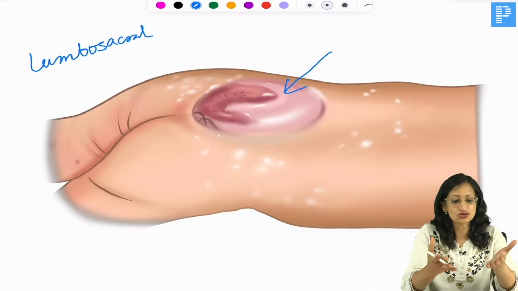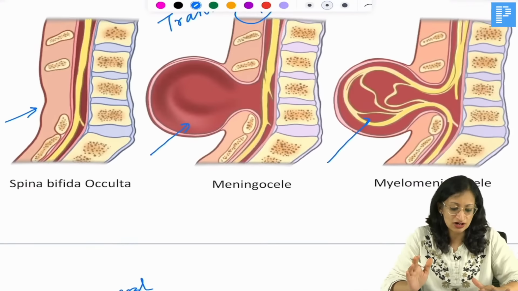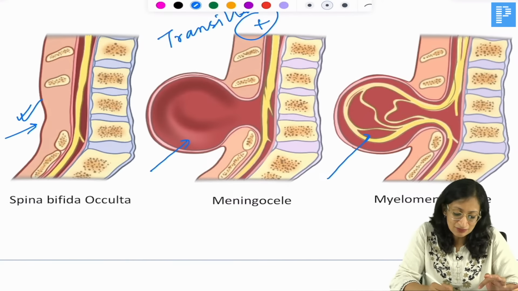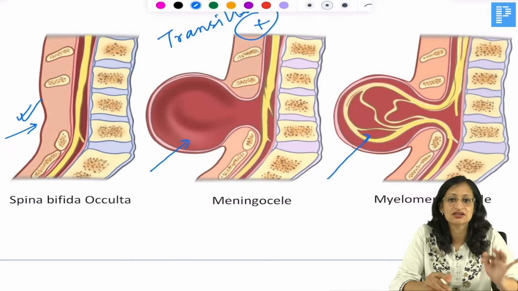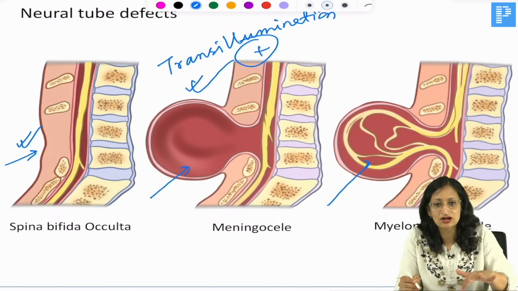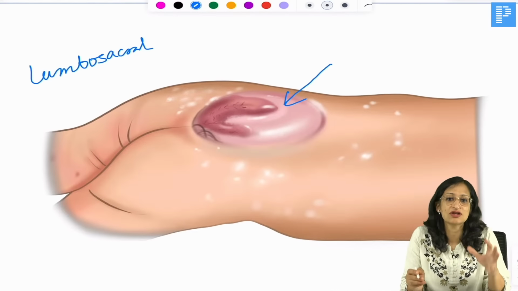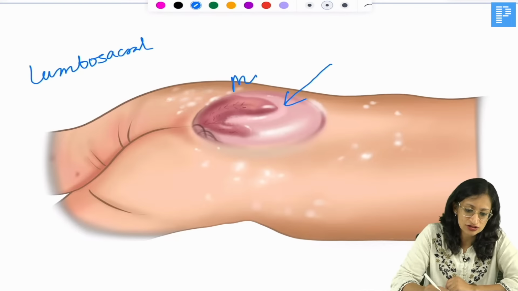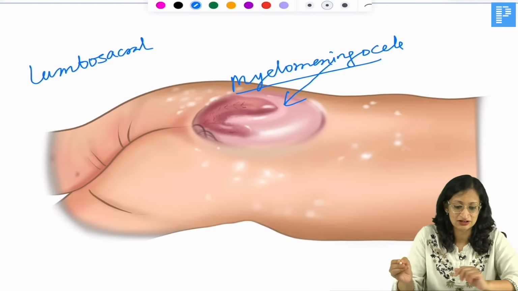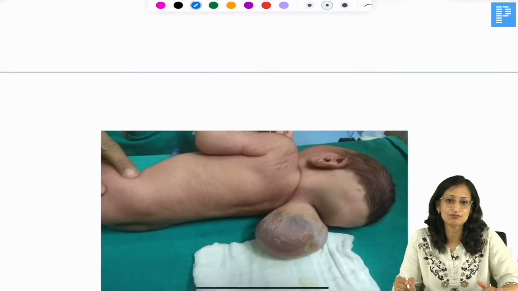So how do you differentiate? In spina bifida occulta, you will see nothing from outside, or there could be some sacral dimple or a tuft of hair. In meningocele, there will be a clear, reddish looking sac with clear fluid and it will be very soft. If you put a torch, it will glow. Transillumination will be positive in meningocele. While a myelomeningocele will look something like this. It is a swelling in the lower back, usually the lumbosacral region, with some neural, solid component inside it. I hope it is clear now, how you distinguish. Myelomeningocele is most commonly seen in the lumbosacral region.